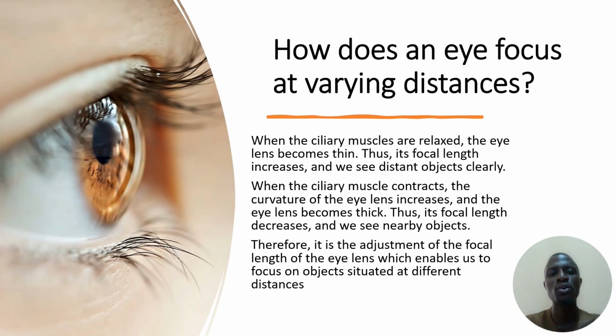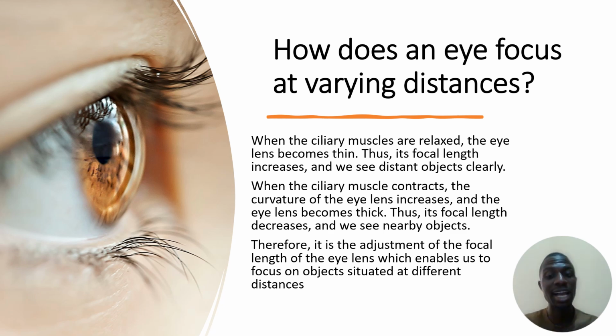How does the eye focus at varying distances? When the ciliary muscles are relaxed, the eye lens becomes thin, and thus the focal length increases and we see distant objects clearly. However, when the ciliary muscle contracts, the curvature of the lens increases and the lens becomes thick, and the focal length decreases and we see nearby objects.